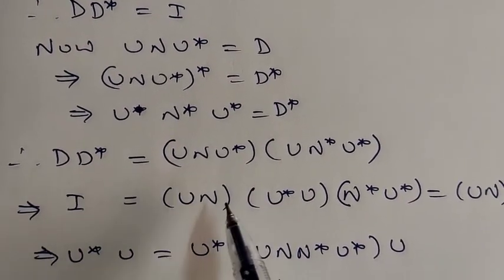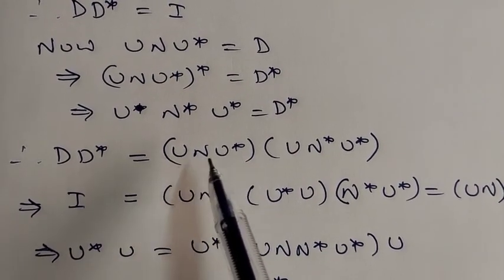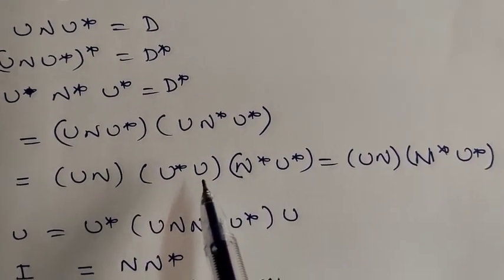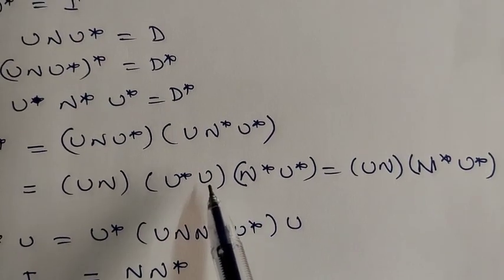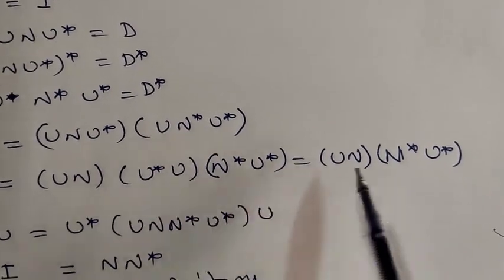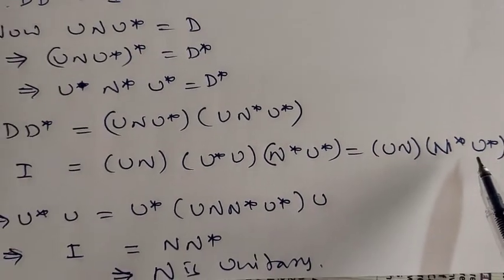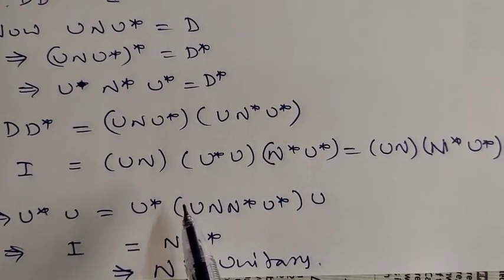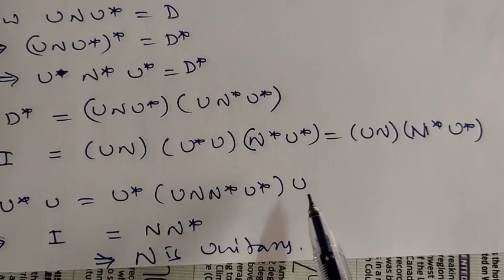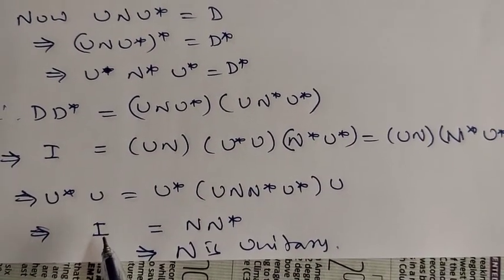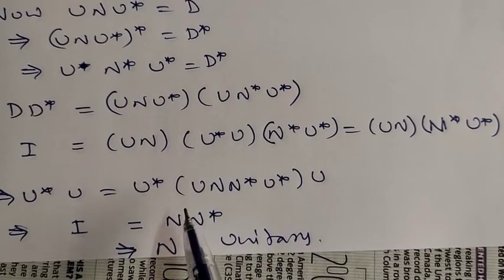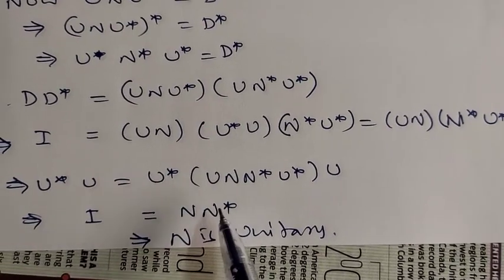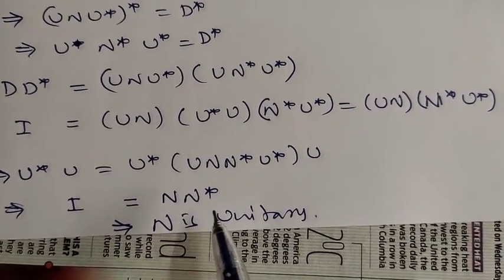So I is equal to U N. I will combine these two terms, U N U star U N star U star. So U N U star U is, look here, U N U star U is I. U is a unitary operator, so N star into U star. This implies multiply on the left by U star and on the right by U. This becomes U star into U N N star U star U. So U star into U is I again, and U star into U is I, therefore only N into N star remains. Therefore N into N star is equal to I, meaning N is unitary.